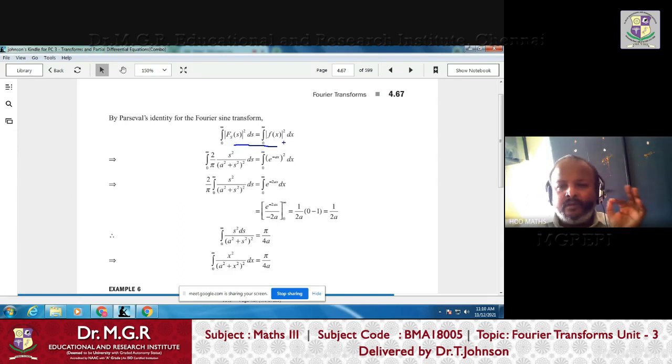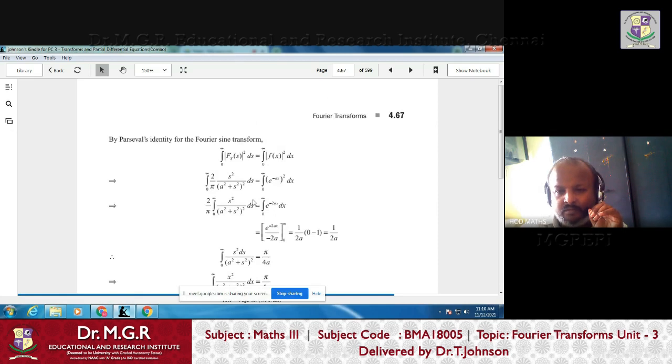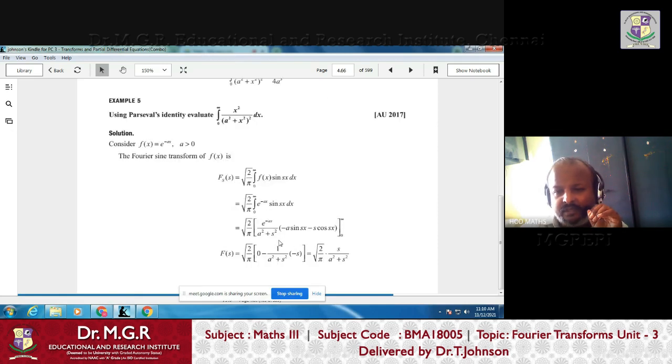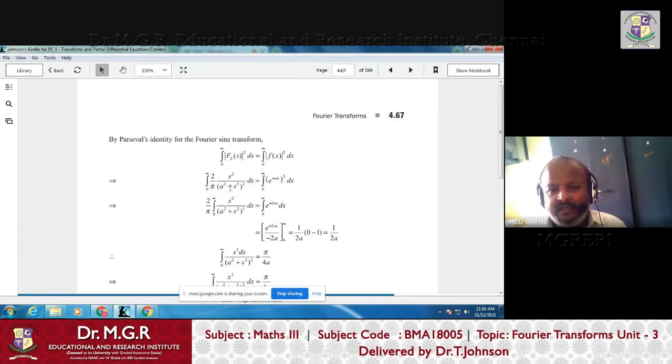So now what do you have to do? Very simple. In place of f of x, what is f of x? E power minus ax. Then f of s, what is f of s? That we only found now. It is square root of 2 by pi into s by a square plus s square. You simply put that in the left hand side, that is s square into a square plus s square the whole square. So this also squared, this also squared, and root of 2 by pi, if you square it, becomes simply 2 by pi.